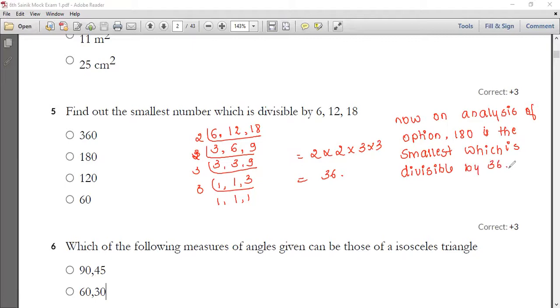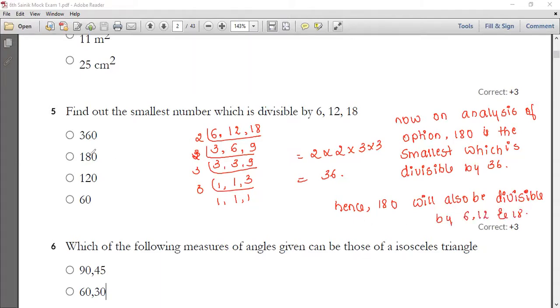So it is the number which is divisible by 36. So hence 180 will also be divisible by 6, 12 and 18.